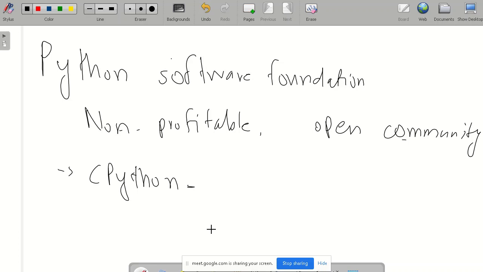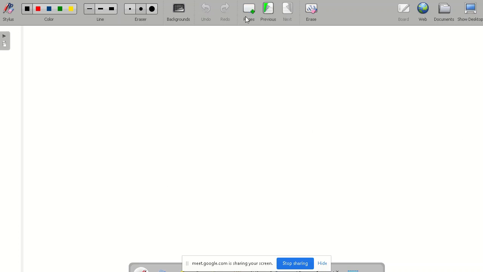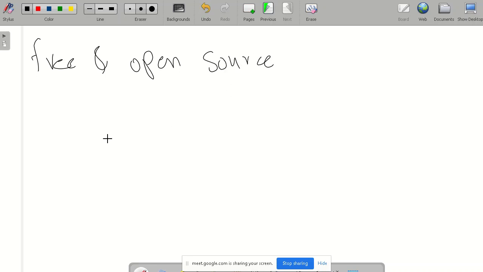Then we will see what the free and open source meaning is here. Whenever we write any program, for example, we write one example here, lines of code are there.